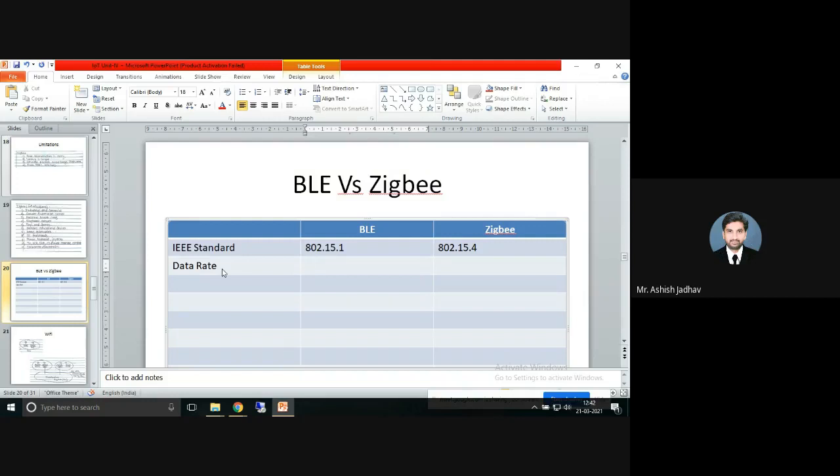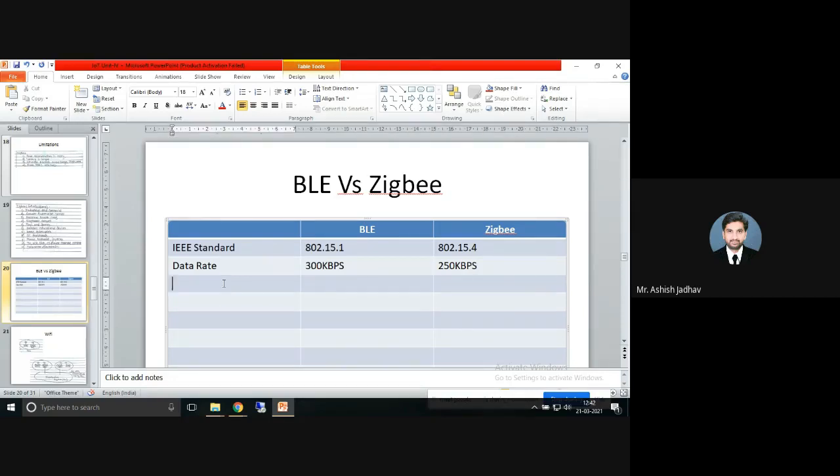BLE supports data rate up to 300 kbps. So let me write here 300 kbps. Whereas in ZigBee, 250 kbps, correct. So this is the data rate comparison.